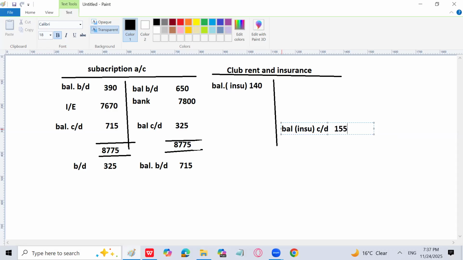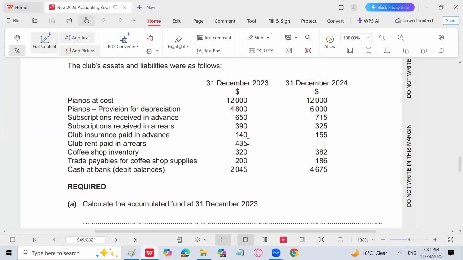That is 155. So you will write that way. The balance insurance of 140 at the start and 155 at the end. Club rent paid in arrears is given, that is 435. So accrued brought down of the rent is given, but there is no accrued carried down of the rent given in the question.